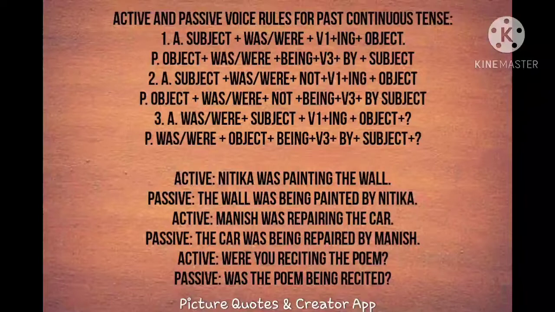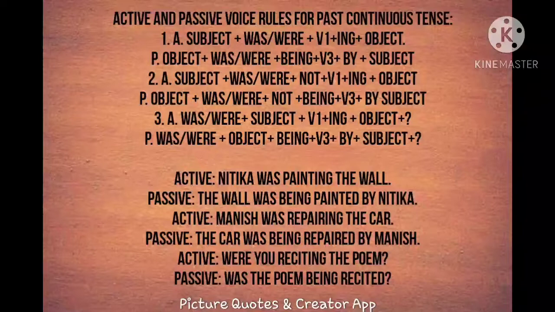Was or were plus subject plus ing form of the verb plus object. And the passive construction: was or were plus object plus being plus V3 form of the verb plus by plus subject. Let's see the example. Were you reciting the poem? Here, with you, you take the plural auxiliary verb.